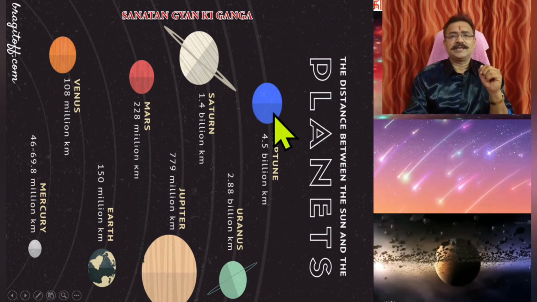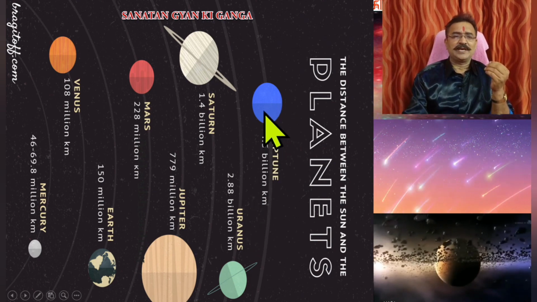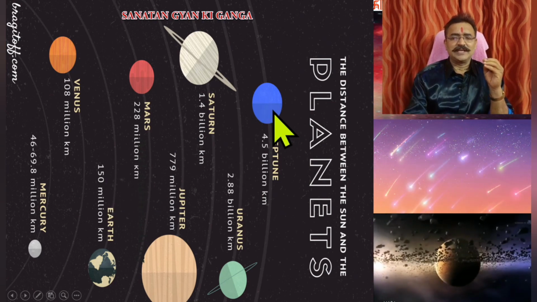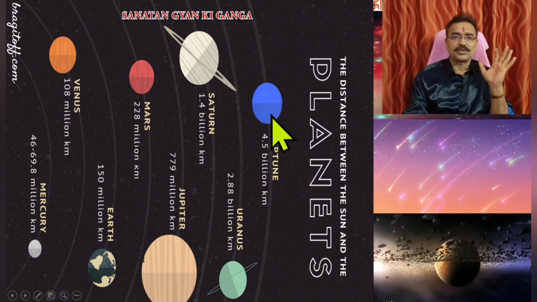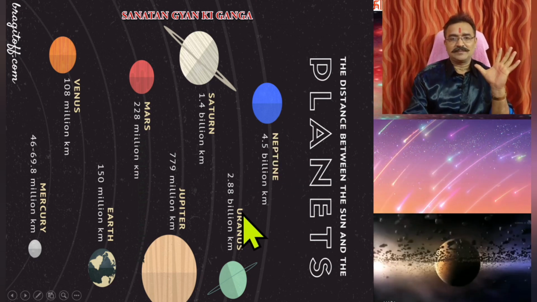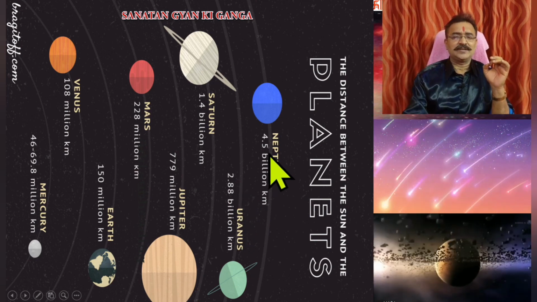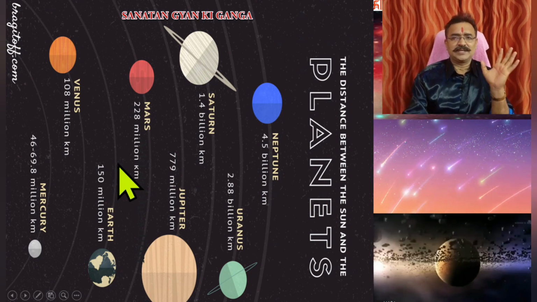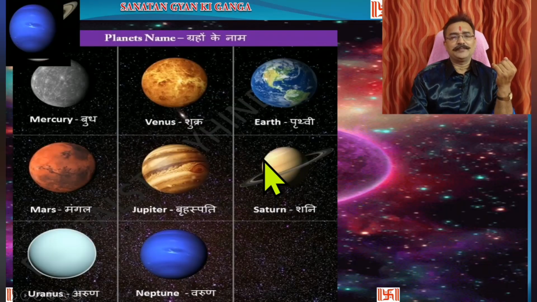Because of this nature, while we study astrology, we neglect Neptune and Uranus because their effect on the Earth is minimal. There is no effect on the Earth itself. The celestial bodies, the planets which do not have an effect on the Earth, we generally don't study in astrology. So from an astrological point of view, we will forget Neptune and Uranus because they are very far away. They have no effect on the Earth and the living creatures. So that is why, when we study astrology, we will not consider Uranus and Neptune.